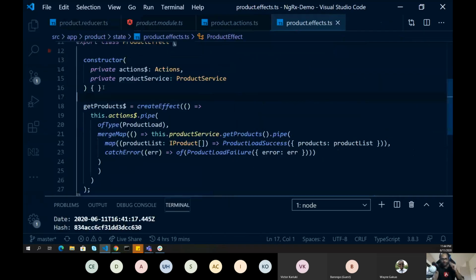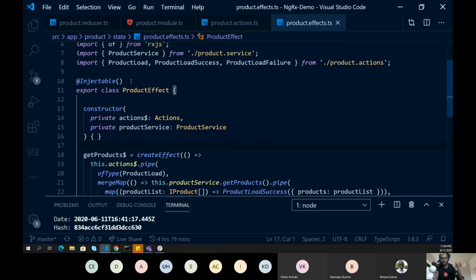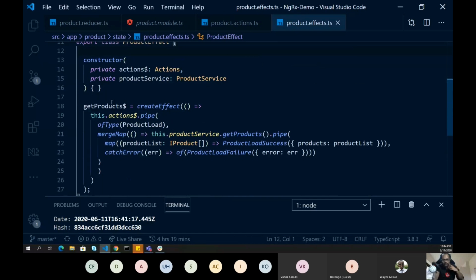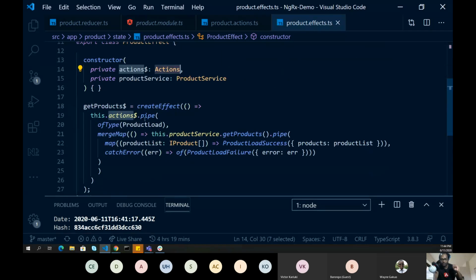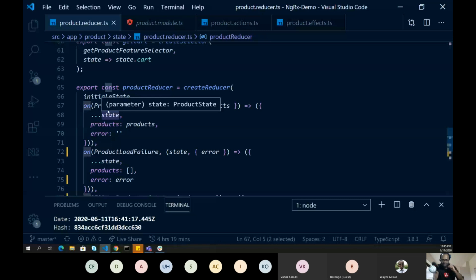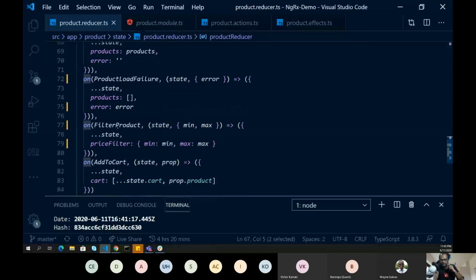For effects, we use a service. This is how a service looks in Angular. You have a class and then you again use a creator function. We have used createAction, createReducer. Now we have the next one, which is known as createEffect. In createEffect, you need to inject the actions and then you can use the pipe operator to handle all the actions which are raised by your application. If you see your reducer function, there are only 4 actions which are handled.